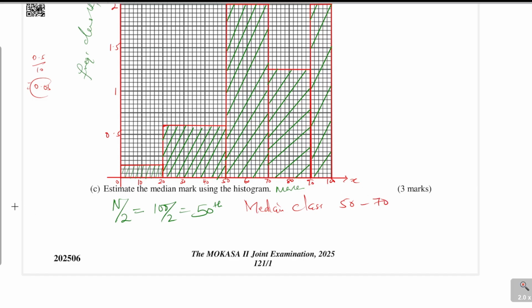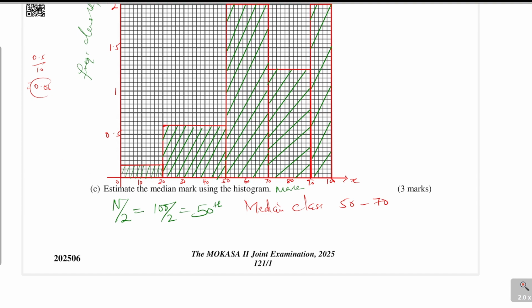Now having identified that, from your graph, the median mark will be between here and here. We don't know the width that is going to take us from 50 to the median. That is what we need to get.